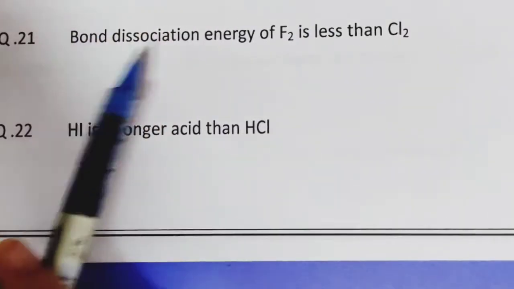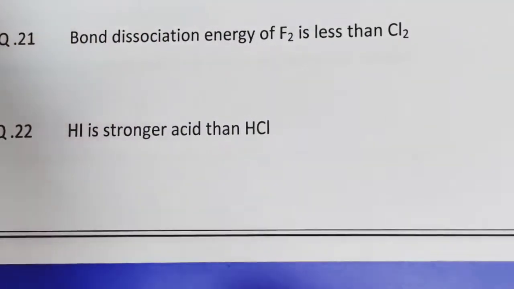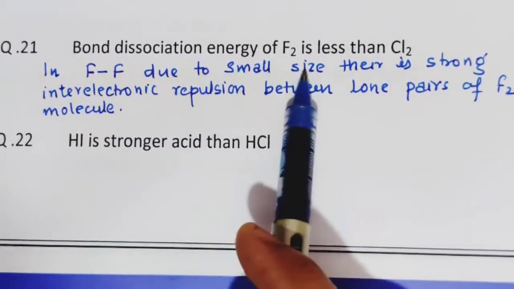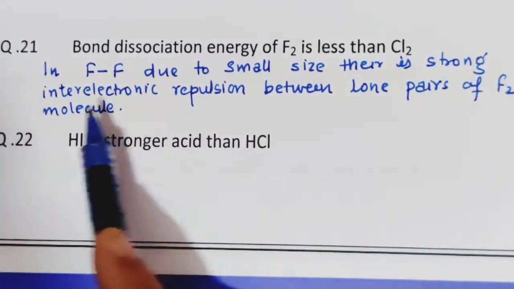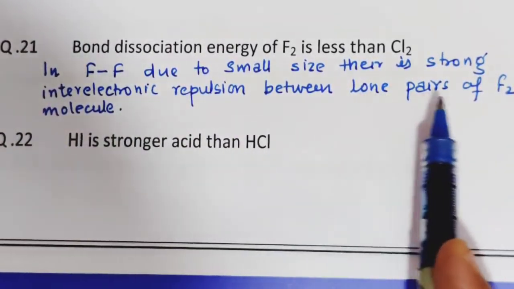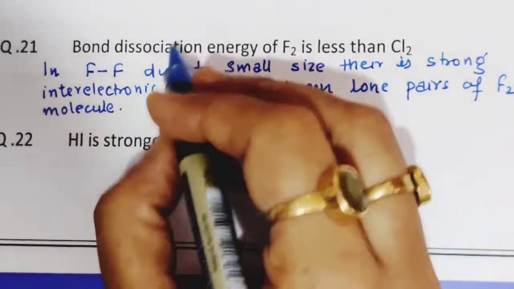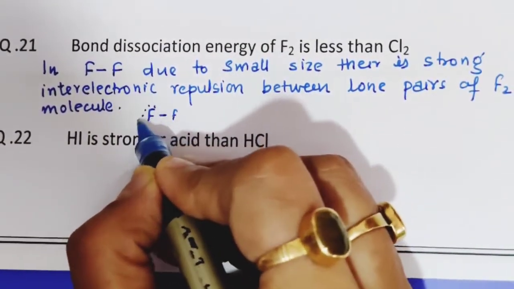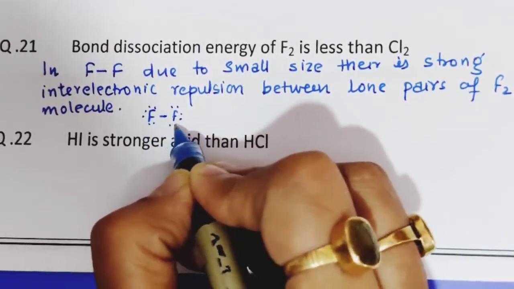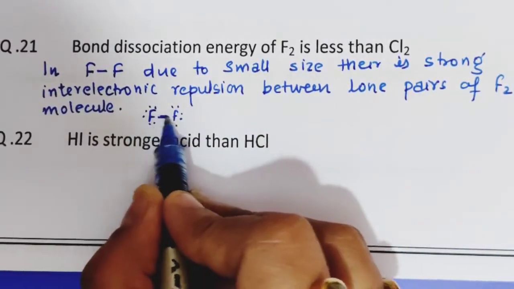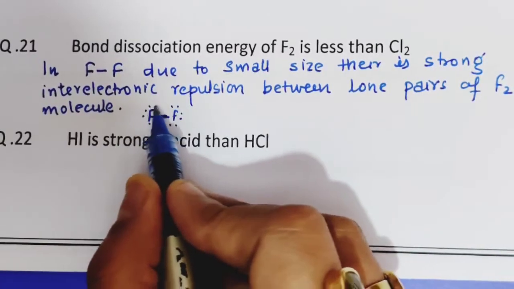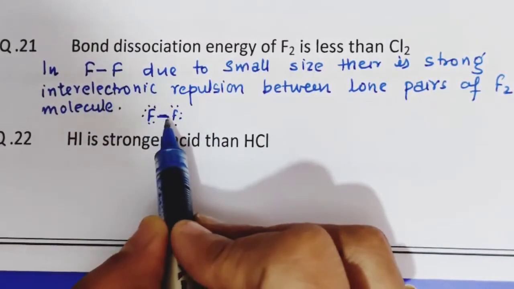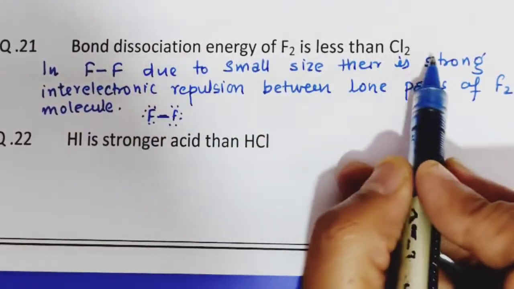Next question, the bond dissociation energy of F2 is less than Cl2. In F2, due to small size, there is strong inter-electronic repulsion between the lone pairs of the F2 molecule. Fluorine is small in size and also possesses three lone pairs on each fluorine atom. Because of the small size and strong inter-electronic repulsion, the bond easily breaks, or we can say the bond dissociation energy of F2 is less than that of Cl2.